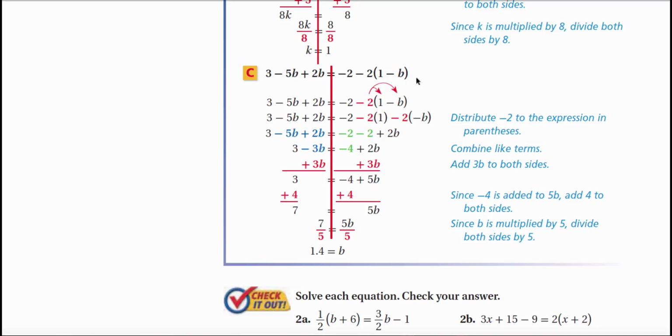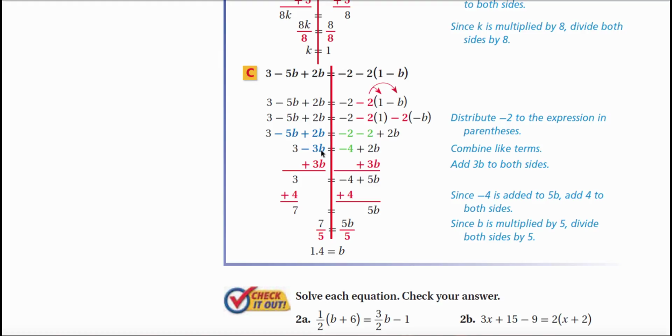Over here, however, I have to use the distributive property first. So I'm going to be distributing a -2. -2 times 1, -2 times -b. Well, -2 times 1 is -2, and -2 times -b is positive 2b. -2 minus 2 is -4. Finally, combining these two guys, because inverses aren't needed when you're on the same side, I get -3b.